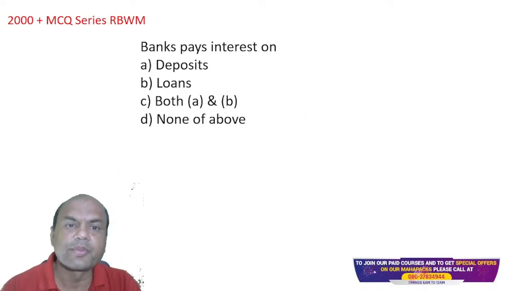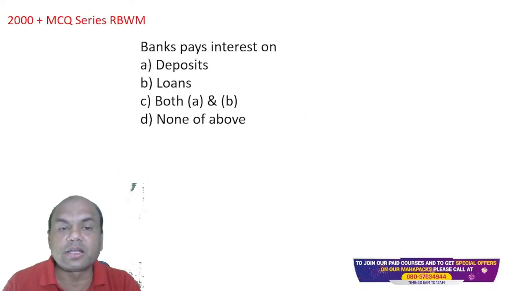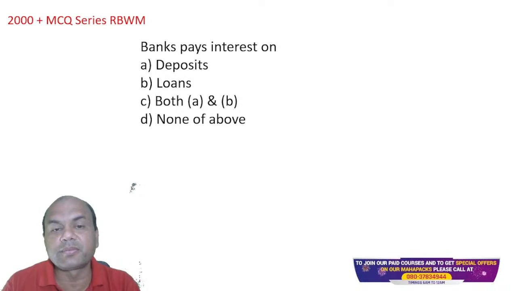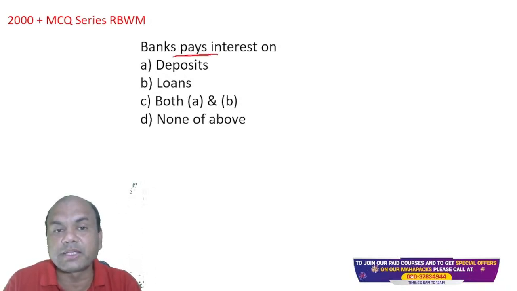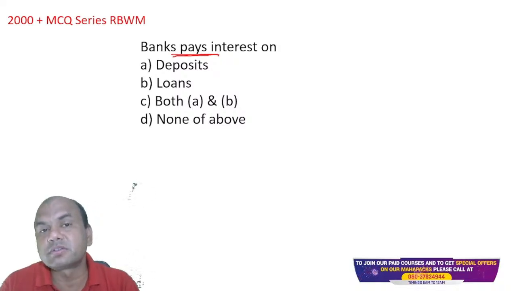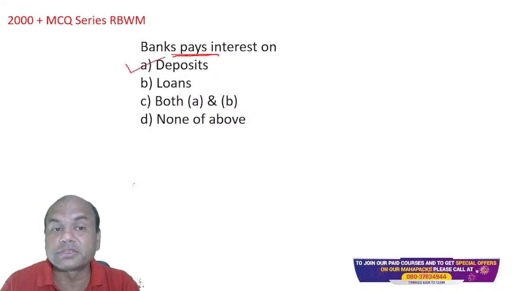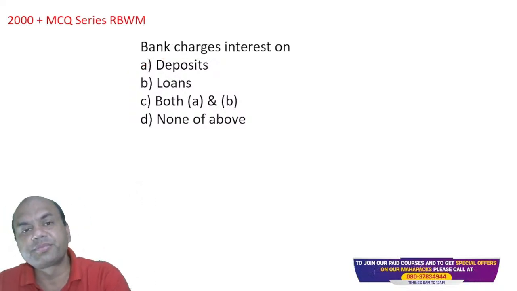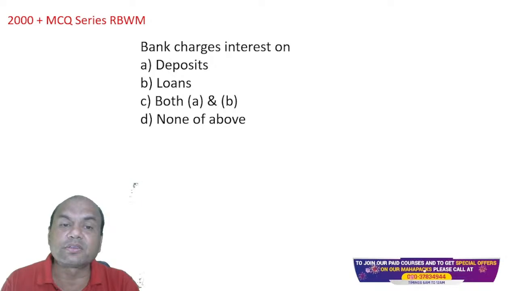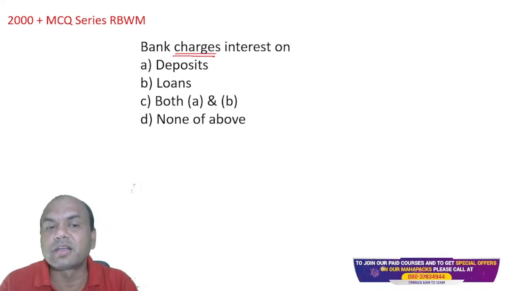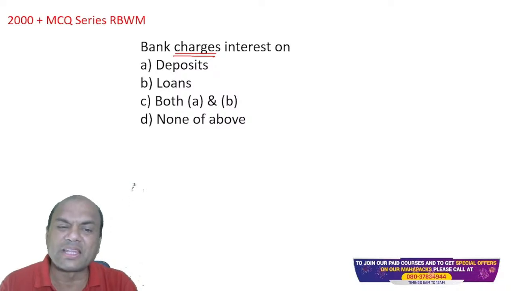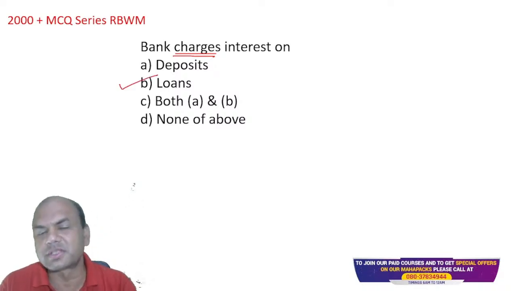Okay. Bank pays interest on deposits, loans, both A and B. So bank pays interest, remember, pays interest on what? Pays interest on deposits, remember, deposits, simple, isn't it? Next one, bank charges interest on. So bank charges interest on deposits, loans, both A and B. None of the above is out. So loans, right? Just now I told you.